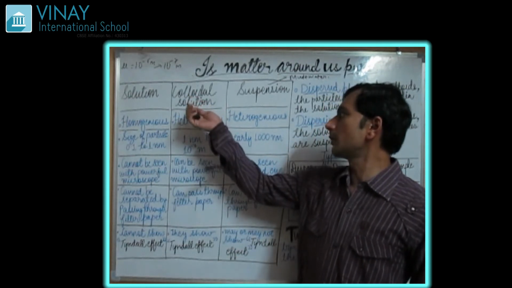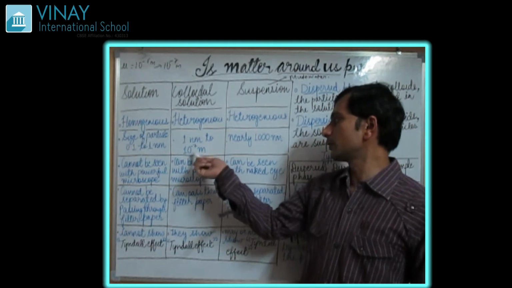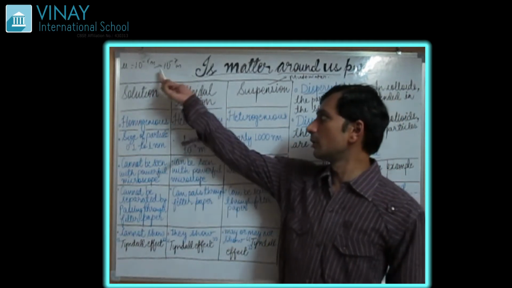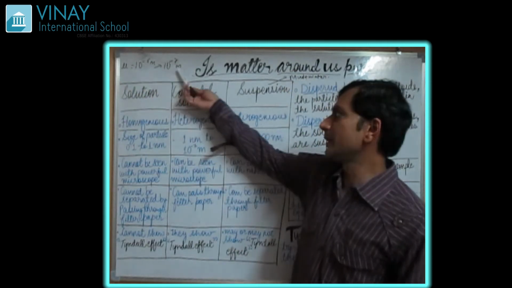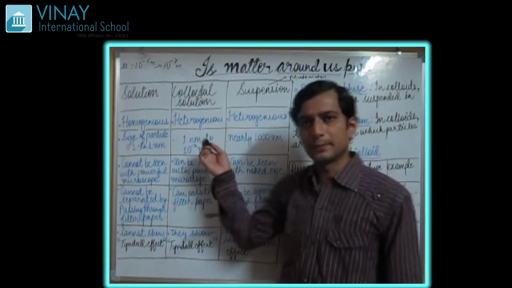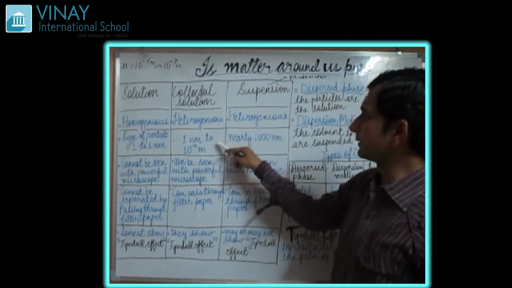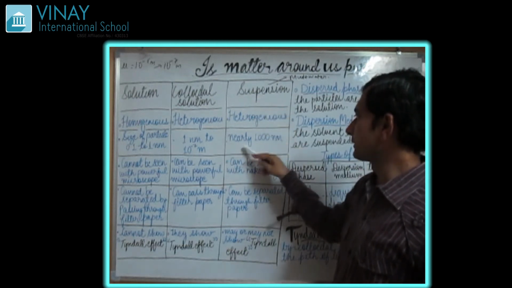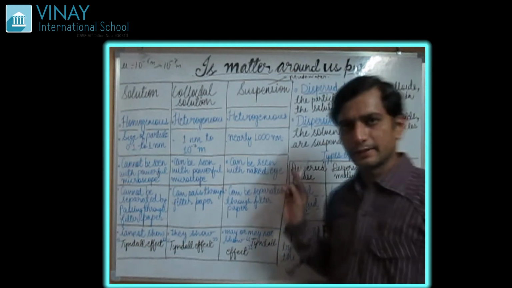If we talk about colloidal solution, it can be seen with a powerful microscope. Just as I told you, a microscope is of the range 10 power minus 6. If we take a powerful microscope, then we can see up to the range of 10 power minus 7 meter. It is possible. If we talk about suspension, that is nearly 1000 nanometer. Particles are bigger, so we can see it with our eyes.